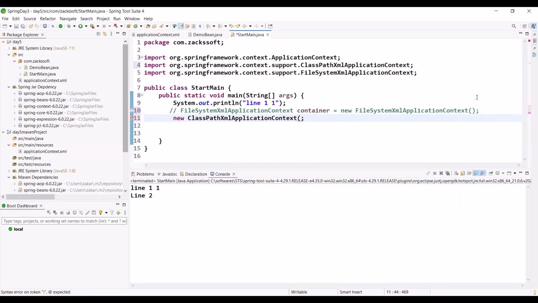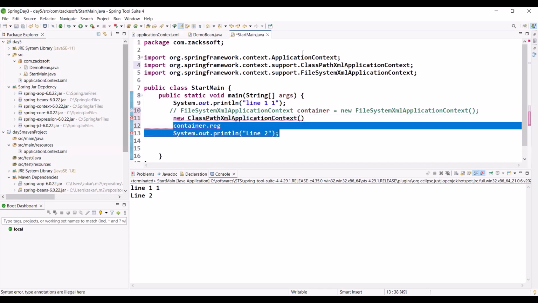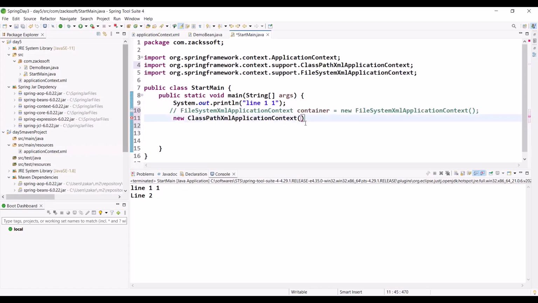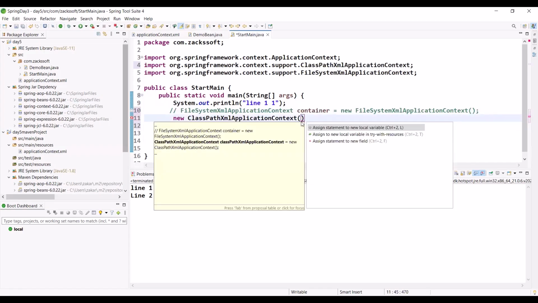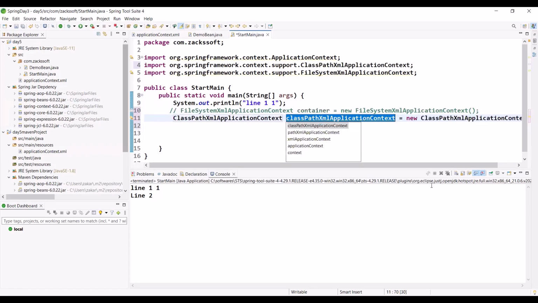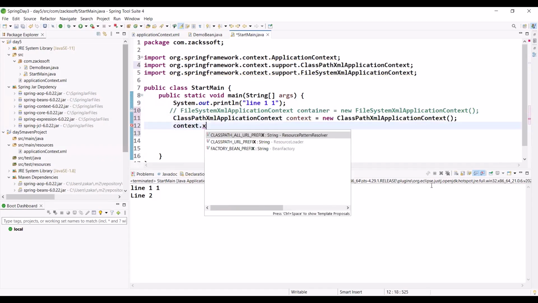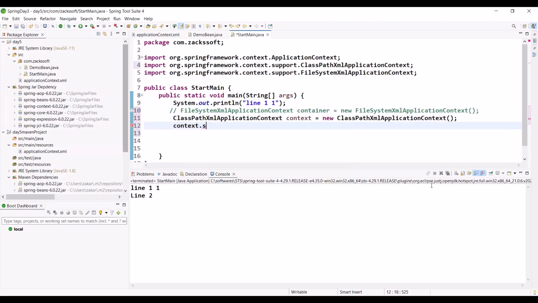Class path XML application context. So what is happening? Why is auto suggestion not working? Let me delete all the things also. Okay, just observe. Context, any name is fine. So simply context dot scan. Here it is not working. This method is not present here.